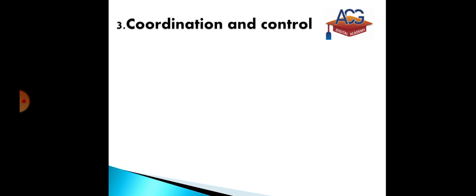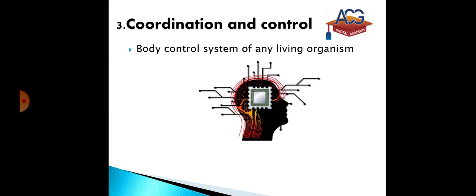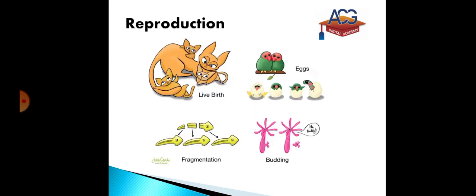The third chapter is coordination and control, that is, how any type of living organism controls its body temperature, as well as maintains coordination among the various organs of its body, all of which consists of the brain, spinal cord and neurons. We will discuss everything about coordination in the third chapter.